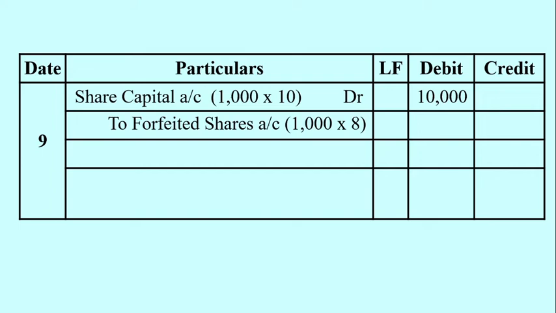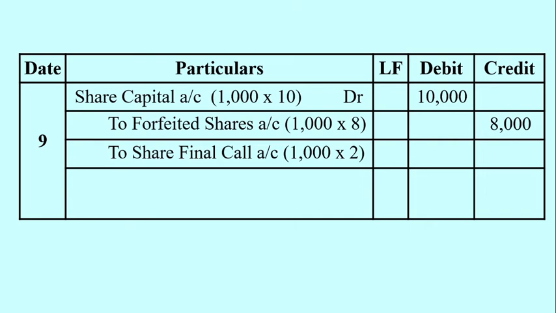On 1000 shares, the defaulter had already paid the application stage amount of rupees 2 and allotment stage of rupees 3 excluding premium, and first call money per share rupees 3. By combining all these three we get 8 rupees. That's why 1000 shares is multiplied with 8 rupees and the amount credited is 8000. To share final call account.